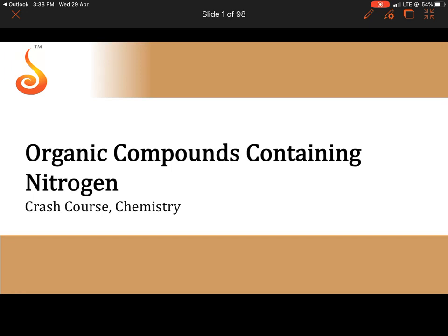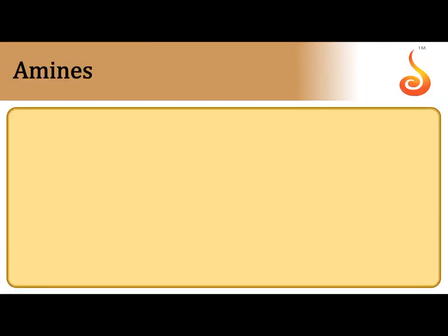Today I am going to explain some important points from three chapters: organic compounds containing nitrogen, coordination compounds and biomolecules. Coming to the organic compounds containing nitrogen, along with carbon and hydrogen, organic compounds containing the heteroatom nitrogen are cyanides, isocyanides, diazonium salts and amines. Among these, the amines are very important. Now we are going to discuss amines.